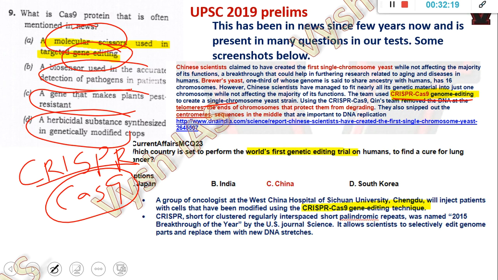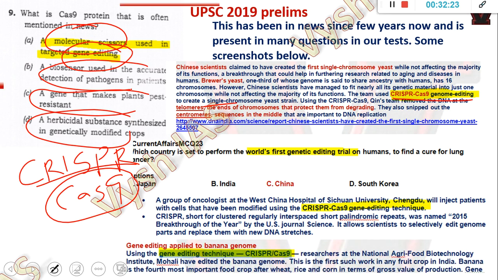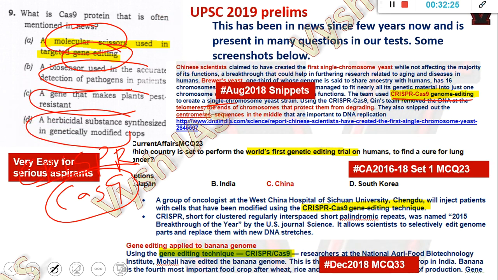One more question on the same topic. It was there in our current affairs. 3 questions. These are all things which were covered multiple times, because they came up multiple times. 2016 to 18 current affairs, August 2018 current affairs, December 2018 current affairs. Whenever it comes, it is there in our materials one way or the other.